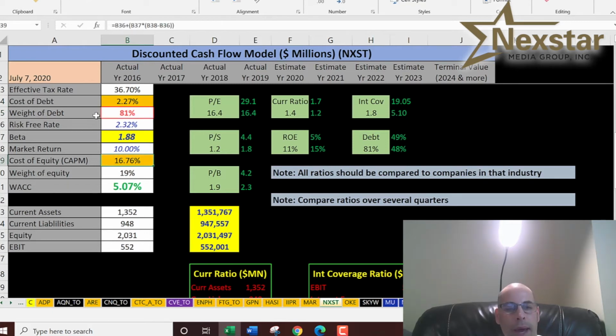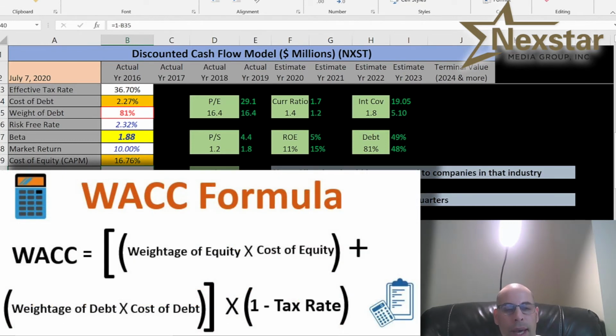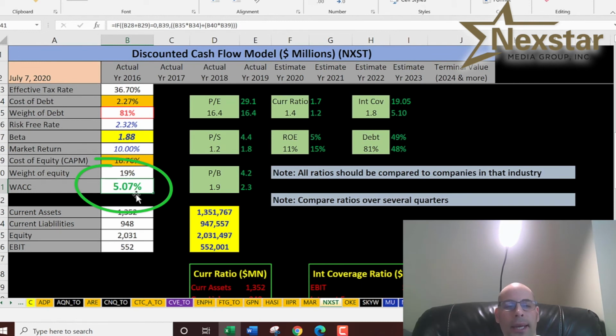The cost of equity is 16.8%, and we used a capital asset pricing model to figure that out. And the weight of equity is 19%. So to get the weighted average cost of capital, it's a blend of the cost of debt and the cost of equity, and that comes out to 5.1%. And that's a discount rate we're going to apply to the future cash flows.